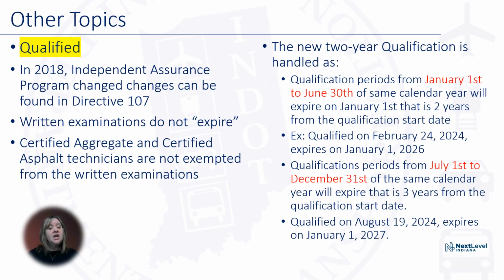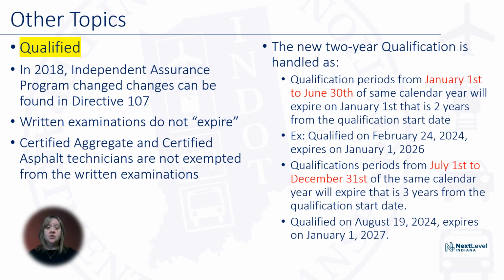Qualified. In 2018, the independent assurance program changed, and the changes can be found in Directive 107. The written examinations do not expire. The certified aggregate and certified asphalt technicians are not exempted from written examinations. So if you took your certification for CAPP or for ICAT schools and you passed and you still haven't gotten qualified, you still have to take the written exams.